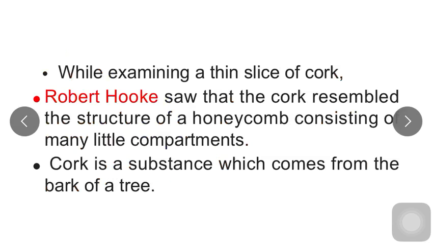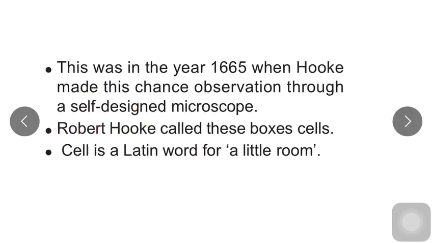When we consider the history of the cell, the scientist Robert Hooke first saw the structure of cork. Cork is a substance which comes from the bark of the tree. It is a thin slice of cork which was taken by Robert Hooke. When he observed this cork under his self-designed microscope, the structure resembled a honeycomb, which consists of little compartments. In 1665, he observed this cork through his self-designed microscope.